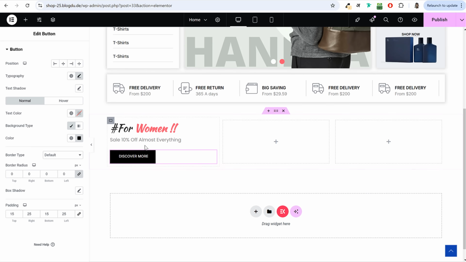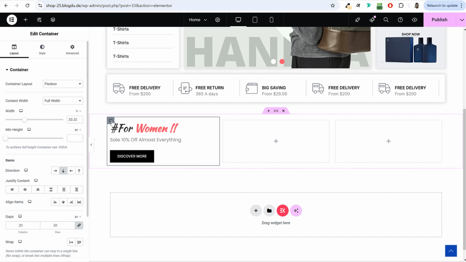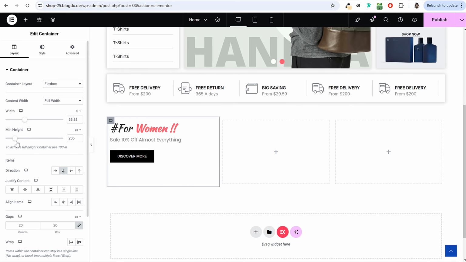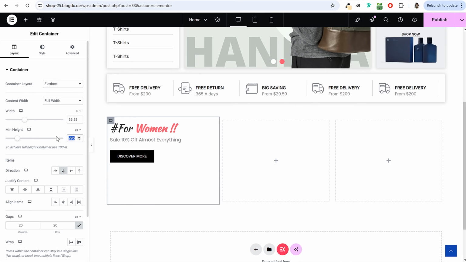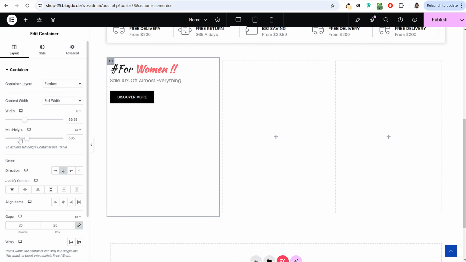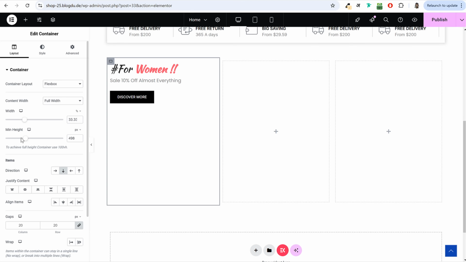Now finally, we can do one thing. Click on this edit container for the left column and let's do some styling. So minimum height, you can set some minimum height from here. In this case, I want to set 550 pixels. Or if you want to increase or decrease this, if you want to make it 400 pixels, 300, it all depends on how long you want your banner to be. Maybe let's keep it at 500.